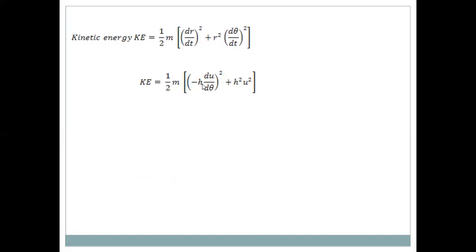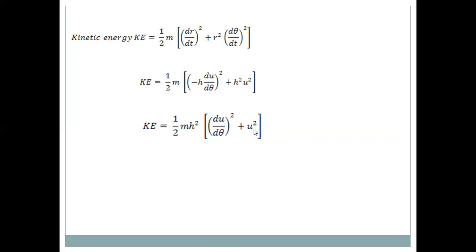But we know dr/dt = −h du/dθ, which we derive from r = 1/u. And dθ/dt = h/r², so (r dθ/dt)² = h²/r², and 1/r² = u². So the kinetic energy of the planet is KE = ½m[(−h du/dθ)² + h²u²]. Of course, the minus squared is plus, so taking h² out, KE = ½mh²[(du/dθ)² + u²].